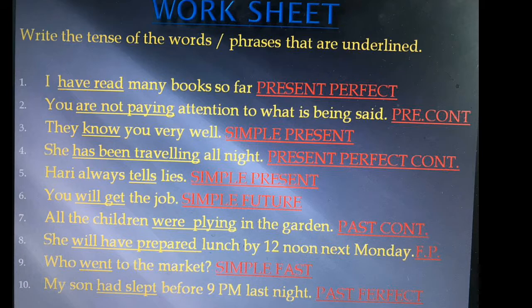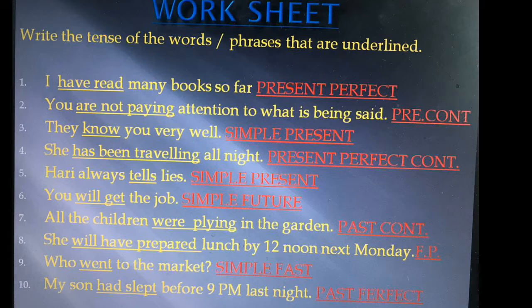The seventh one, all the children were playing in the garden. Here again the principal verb is in continuous form, ing form. So it is continuous tense. But which continuous tense? See the helping verb, it is were. Were indicates past, so it is past continuous tense.